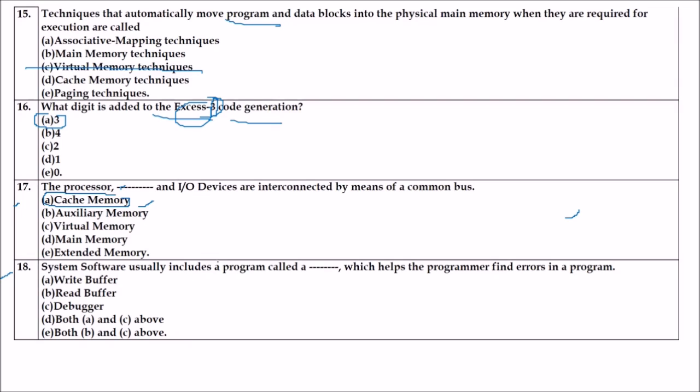Question 18. System software usually includes a program called a dash, which helps the programmer to find errors in the program. System software usually includes a program called what? The answer is debugger. Debugger is a program which finds errors in the program.